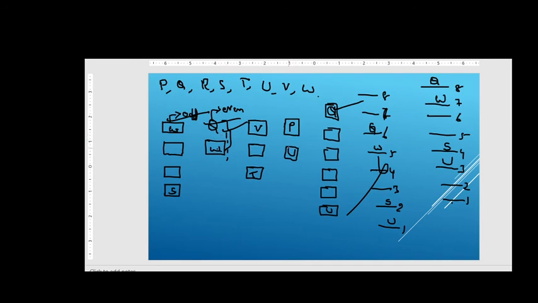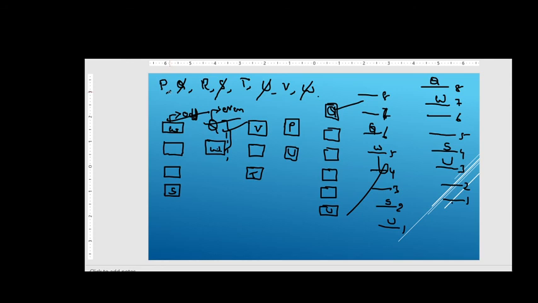Now we are left with V, T and P, right, friends? V, T and P. So now we will see how we should solve this. First of all let me strike it off here. I have done Q and W, S, U, right, friends?